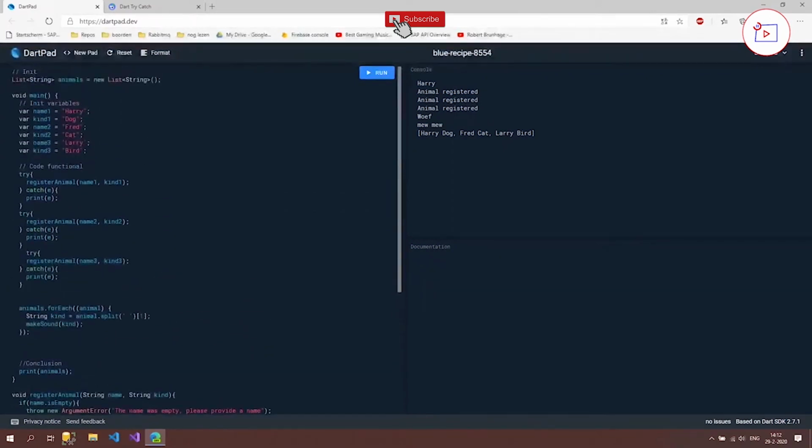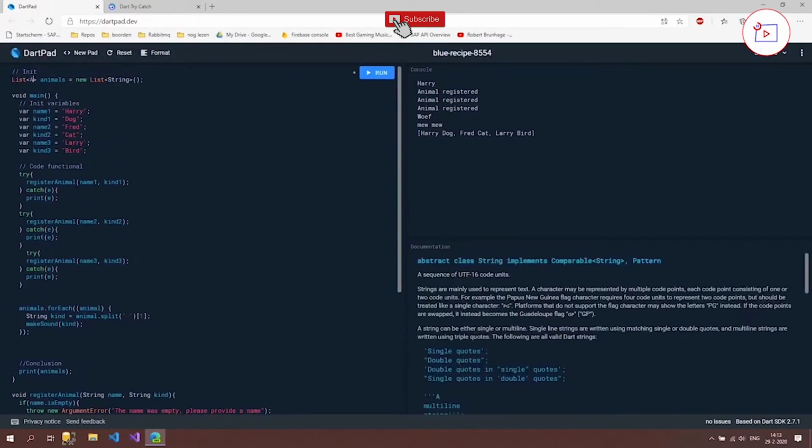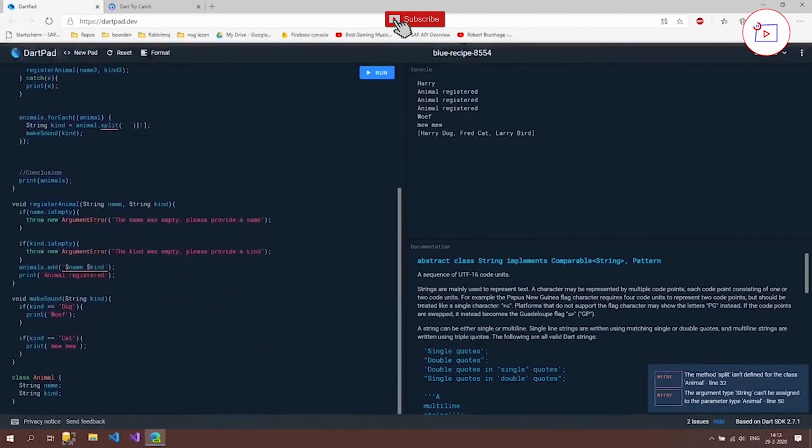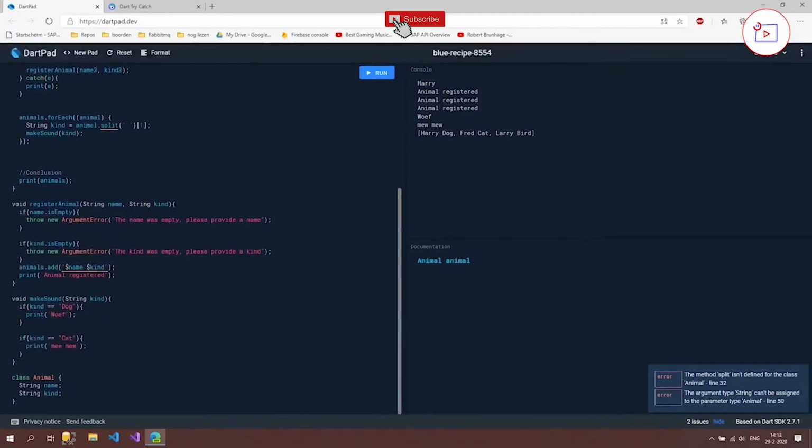So the first thing I have to do is, instead of list string, I'm going to create a list of animal. Now we will get all kinds of errors because we can't split a string and we can't add a string to our list because our add method now expects an animal object. So let's create this animal object.